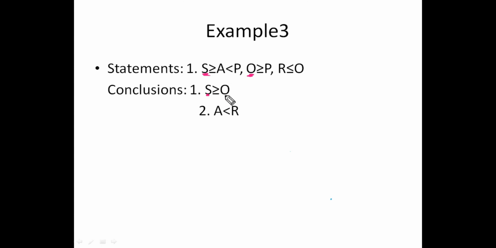Start your journey, try to reach O. If you are unable to reach O, and stop in the middle, your answer is declared as not follows. If you are able to reach O, then observe the inequalities between them. If you have come across at least one greater than, the result will be greater than. If you have come across at least one less than, the result will be less than. Otherwise, greater than or equal to, or less than or equal to.